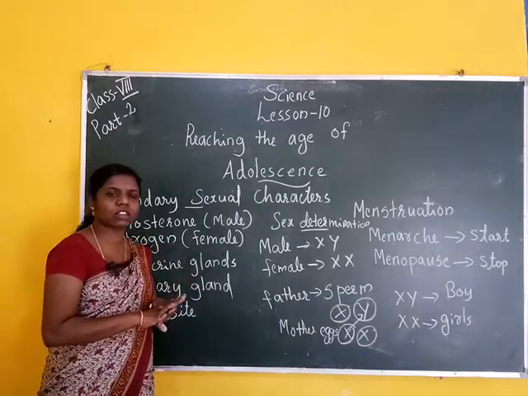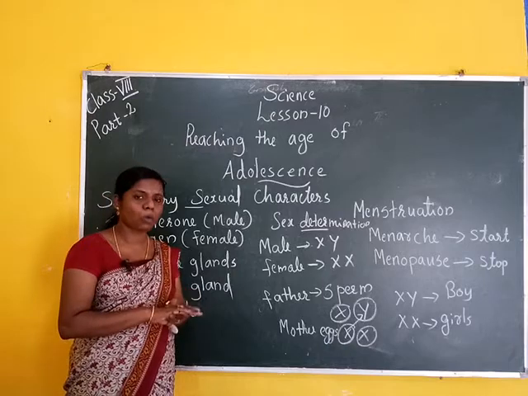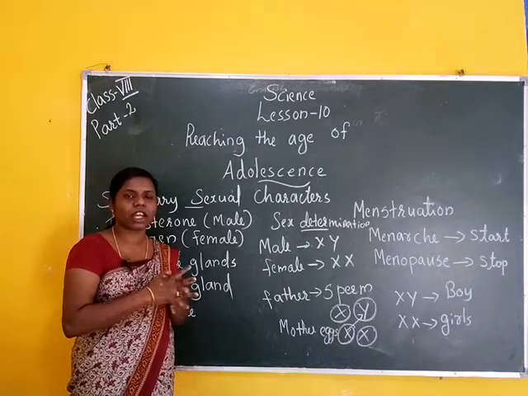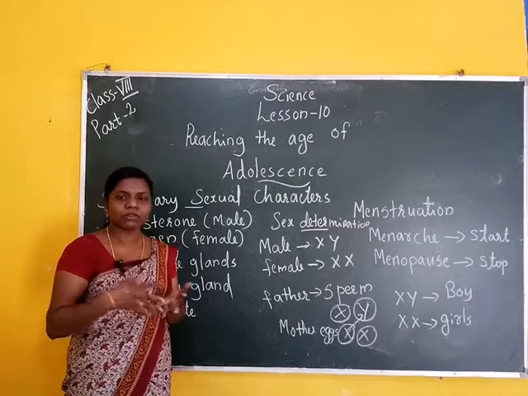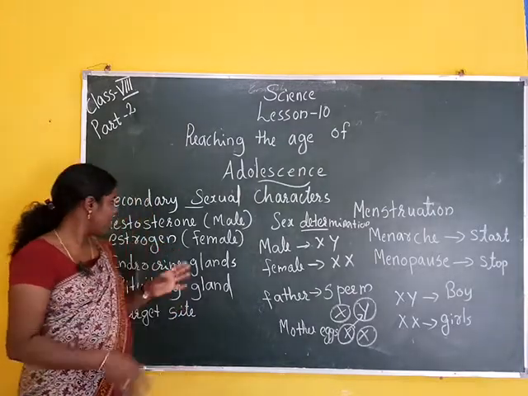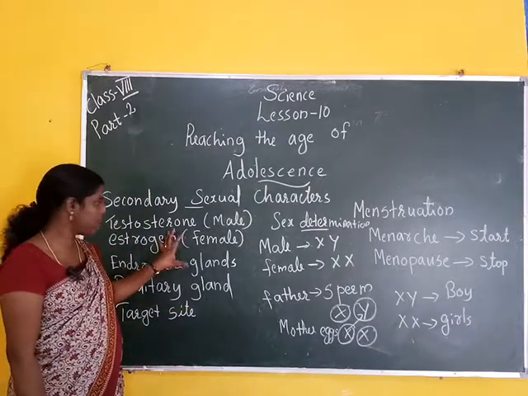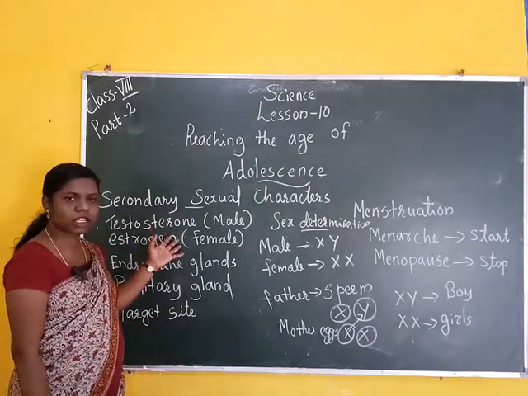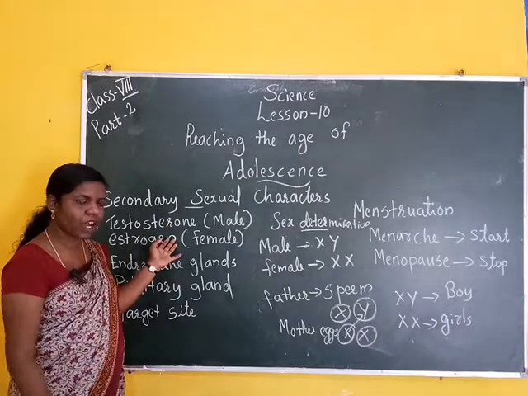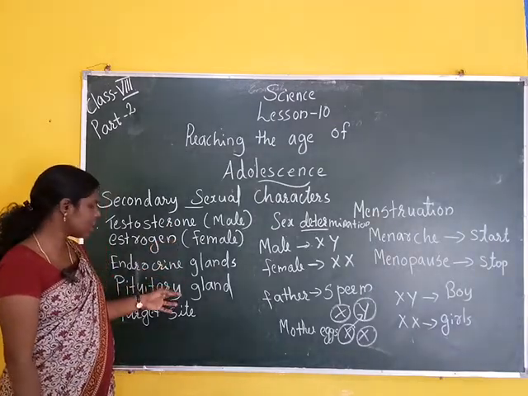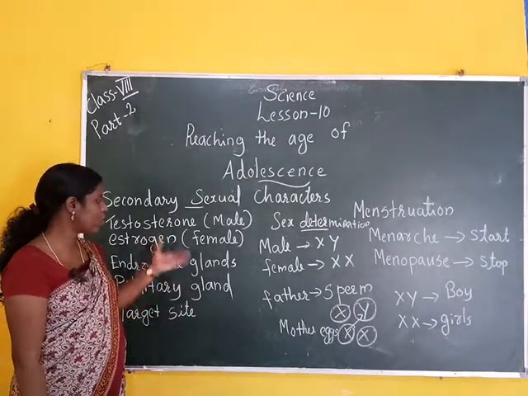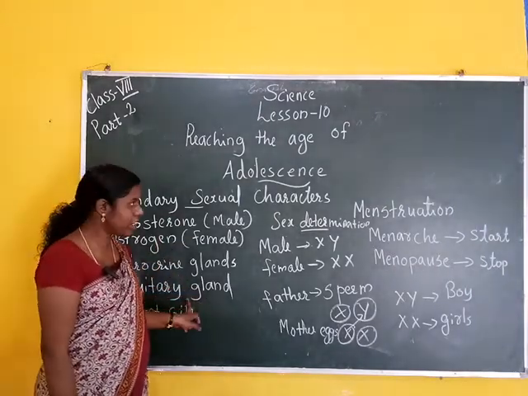These characters are under the control of hormones. Hormone is the secretion of endocrine glands, responsible for changes that take place in the body. These sex hormones are under the control of another hormone. The answer is the pituitary gland.